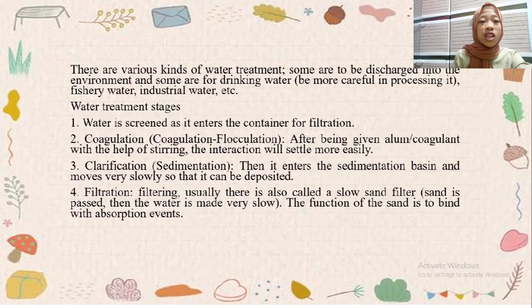Coagulation and flocculation: after being given alum or coagulants, with the help of stirring, the particles will settle more easily.